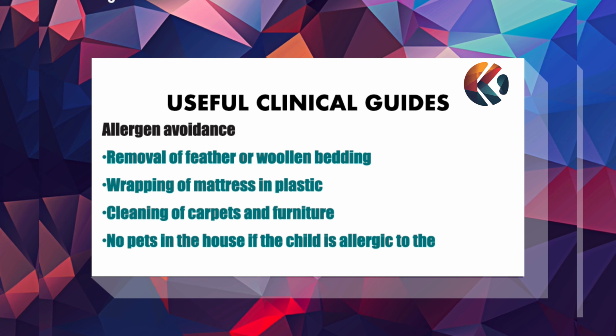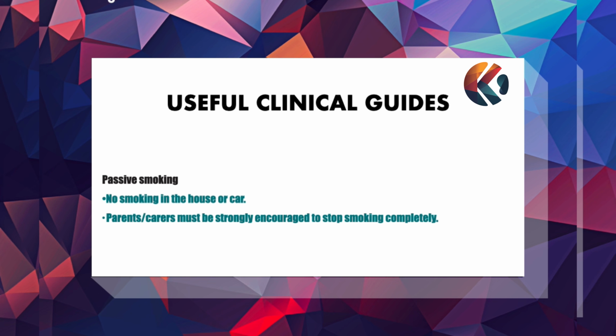So allergen avoidance is another measure: removal of feathers or woolen bedding, wrapping of mattress in plastic, cleaning of carpets and furniture, no pets in the house if the child is allergic to them. Next one is regarding passive smoking. No smoking in the house or car. Parents or carers must be strongly encouraged to stop smoking completely.